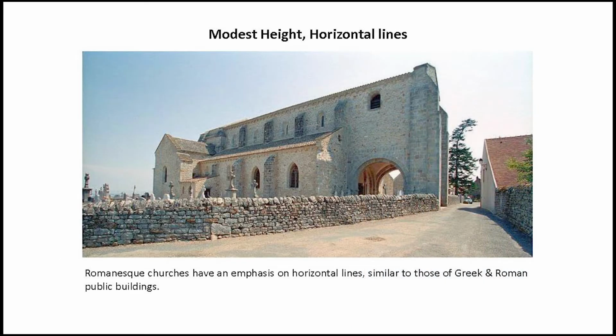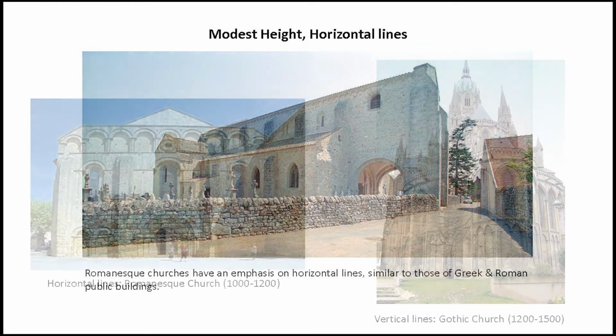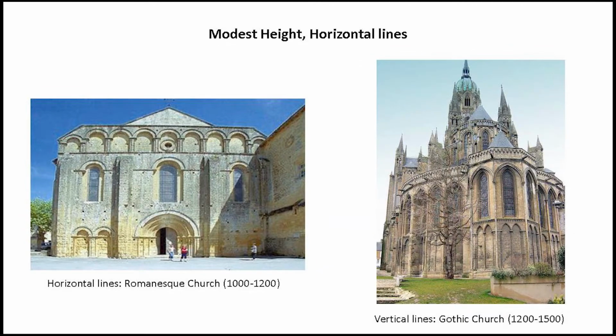The Romanesque churches have an emphasis on horizontal lines, which are similar to the Greek and Roman public buildings. We can see it is starkly different from the next architectural movement, that is the Gothic architecture, where the dominance of vertical lines can be seen throughout all the architectural examples.